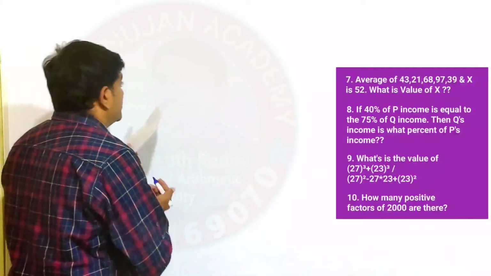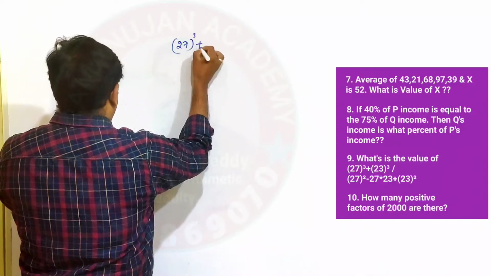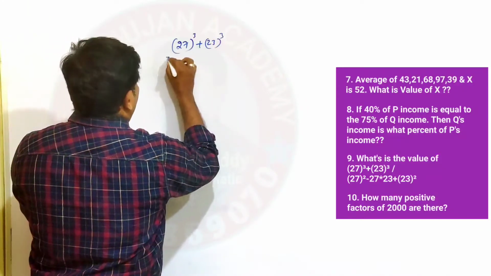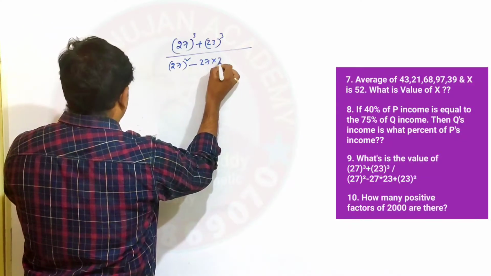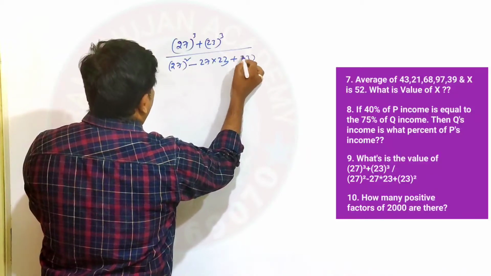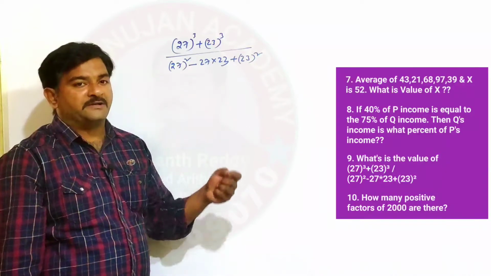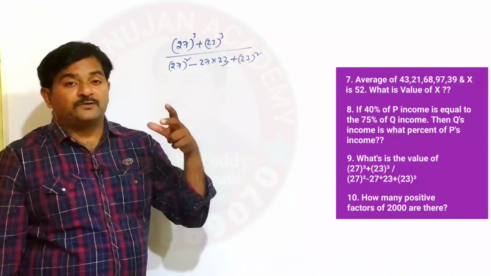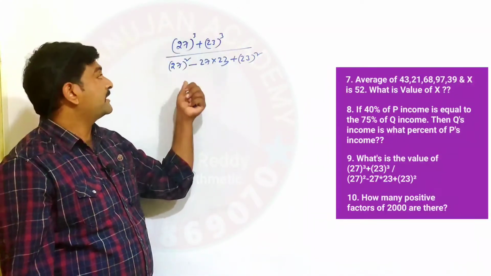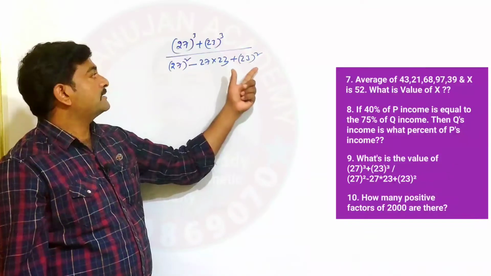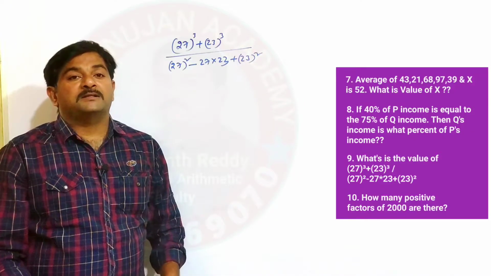He asked to find the value of this: 27 whole cube plus 23 whole cube, whole by 27 whole square minus 27 into 23 plus 23 whole square. He asked to simplify or find the value of this. For example, if you don't know the accurate formula, you have to find 27 whole square, 23 whole square, add these two, multiply, subtract, and do the normal procedure. If you do so, you may get a lengthy value.